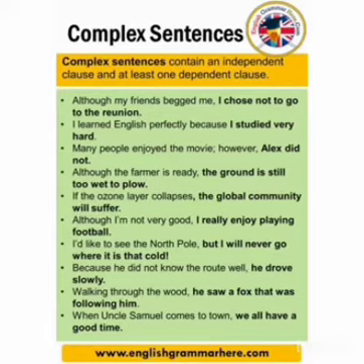If the ozone layer collapses, the global community will suffer. Which is the subordinating conjunction? If. Although I am not very good, I really enjoy playing football. Although is there. I would like to see the North Pole, but I will never go where it is that cold. So where is there. Because he did not know the route well, he drove slowly. Because is there. So these are the few examples.